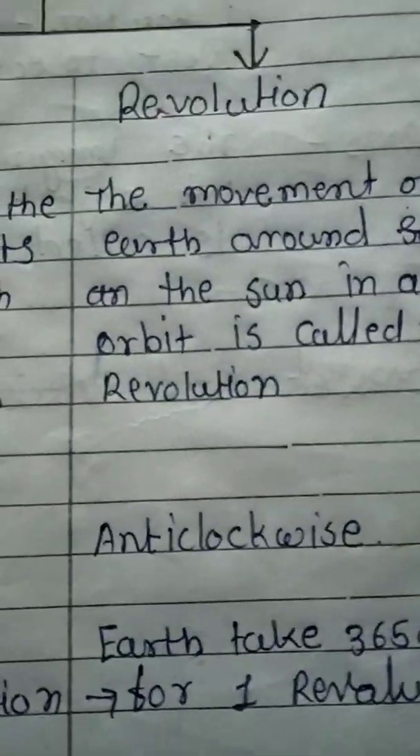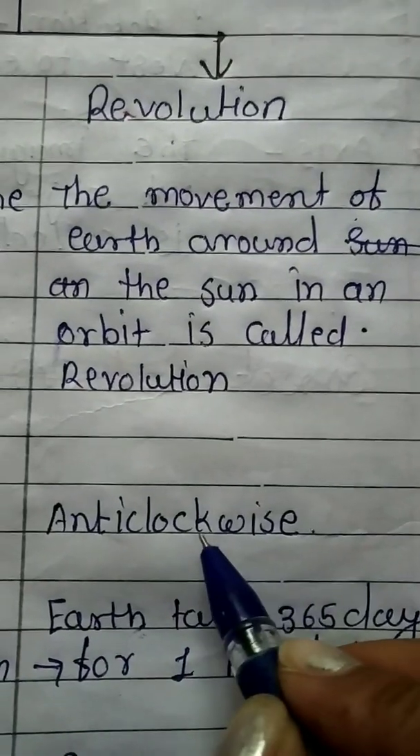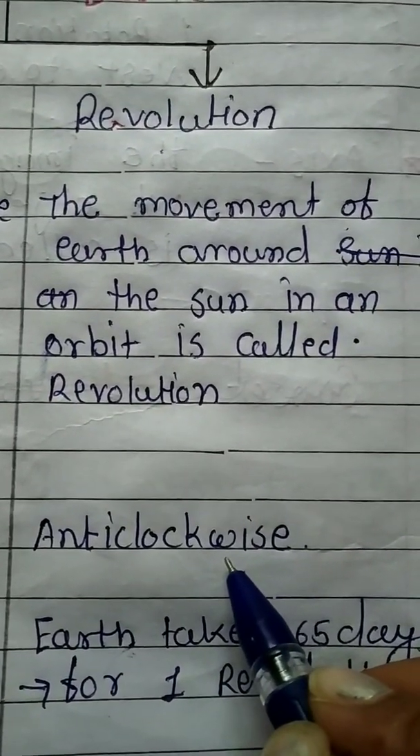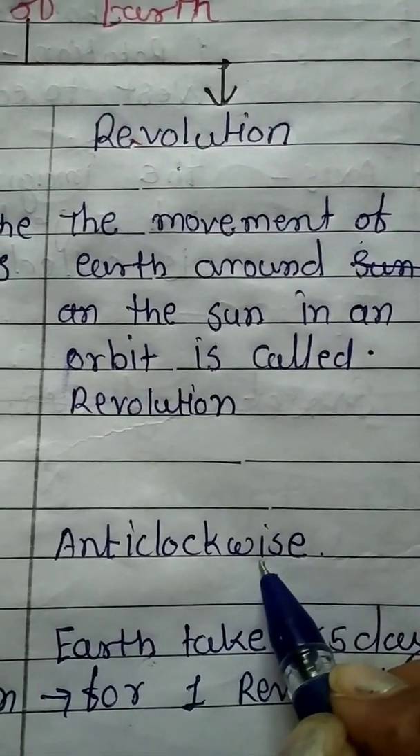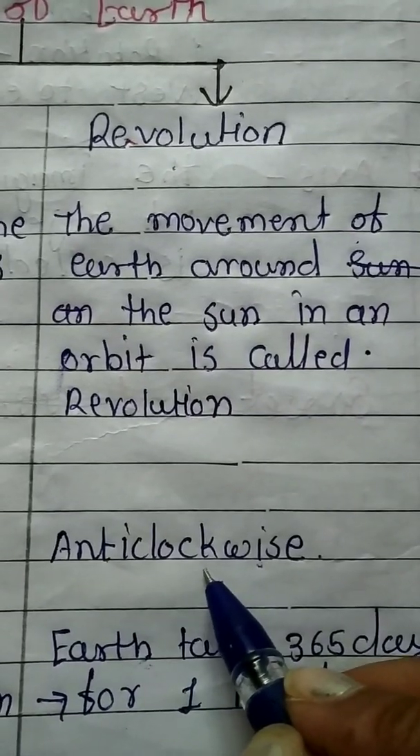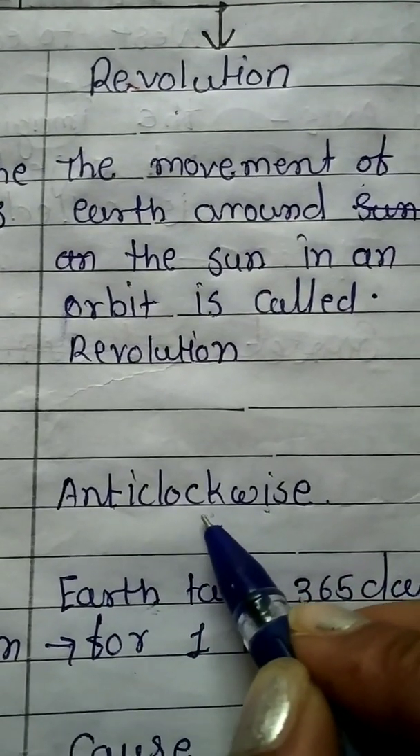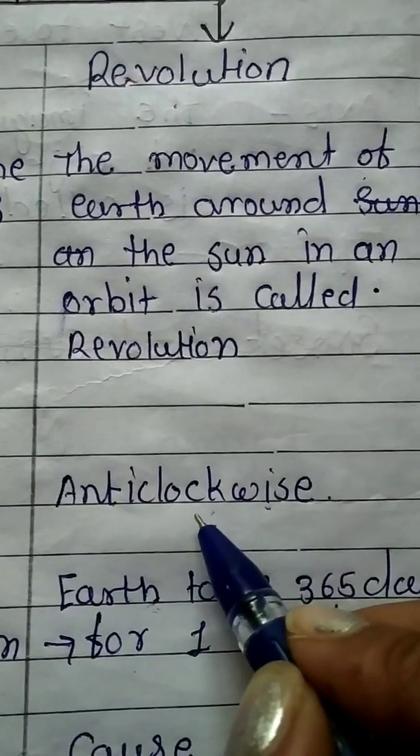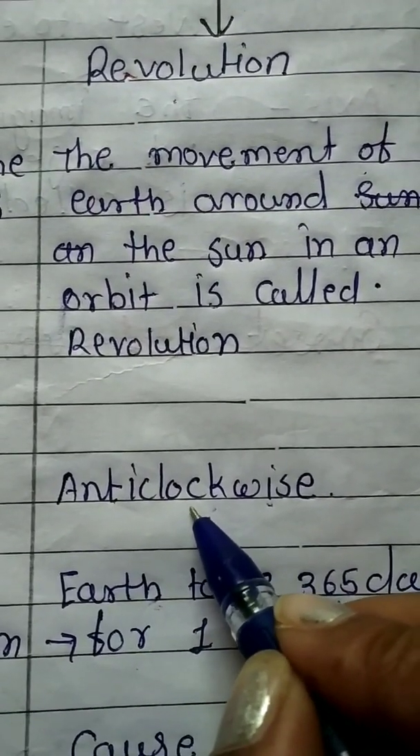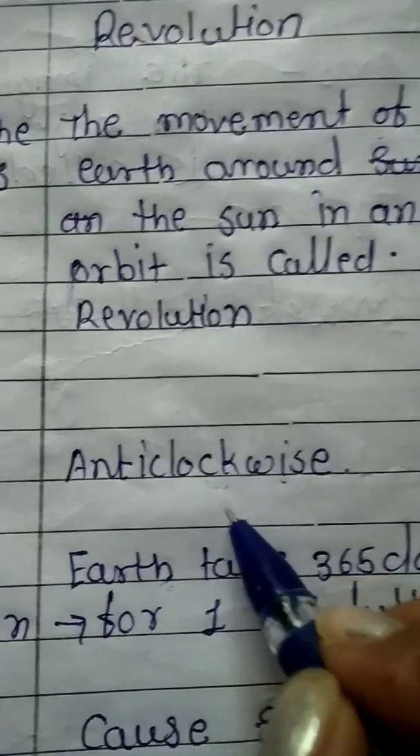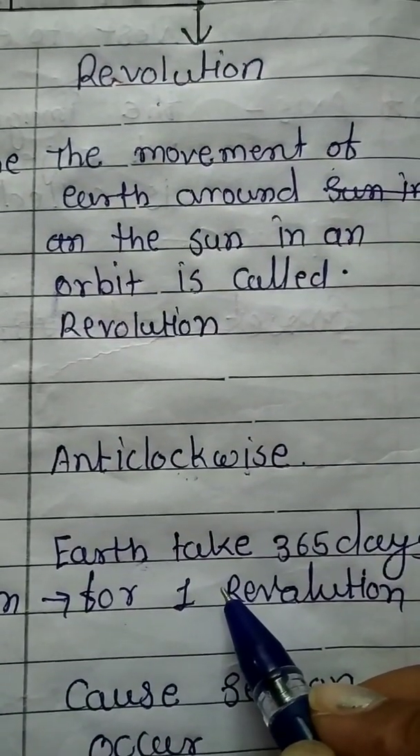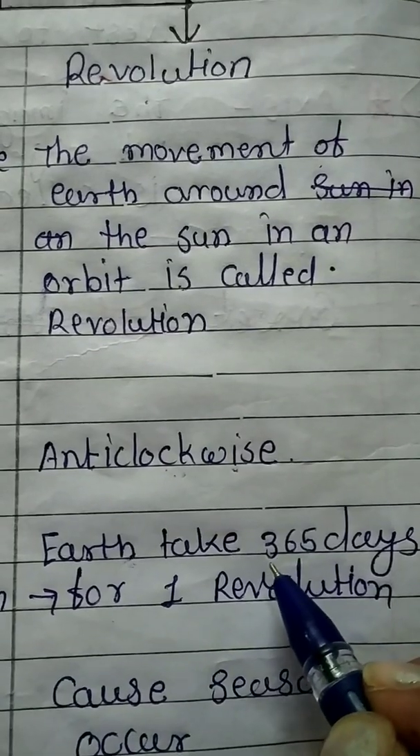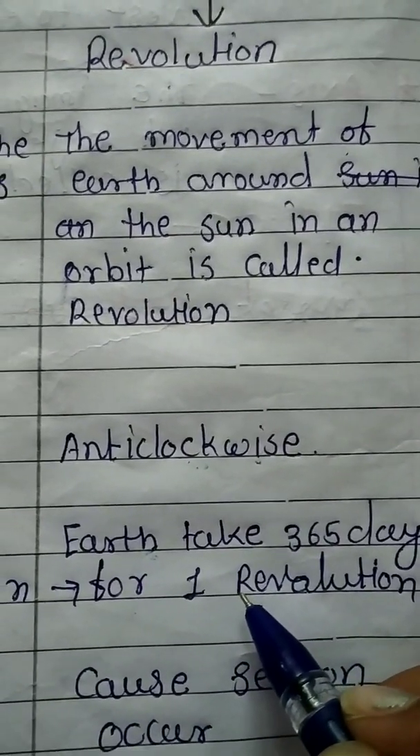Now come to the second point. What is the direction of the revolution of the earth around the sun? The earth revolves around the sun anti-clockwise. Anti-clockwise means the opposite direction of the clock. We can see the clock hand moving in one direction; anti-clockwise is the opposite. Then how much duration does the earth take to revolve around the sun? The earth takes 365 days, which means 1 year, for one revolution.